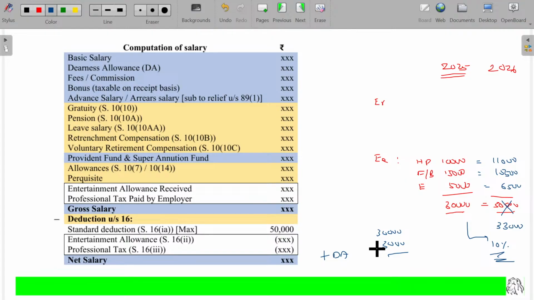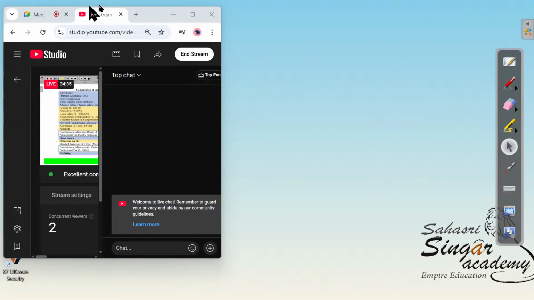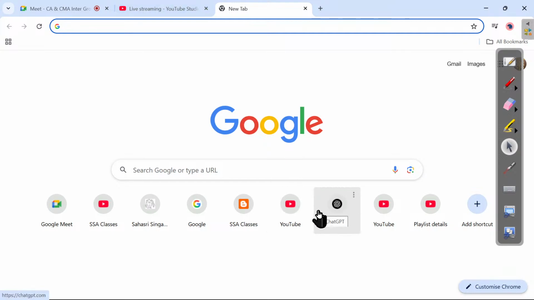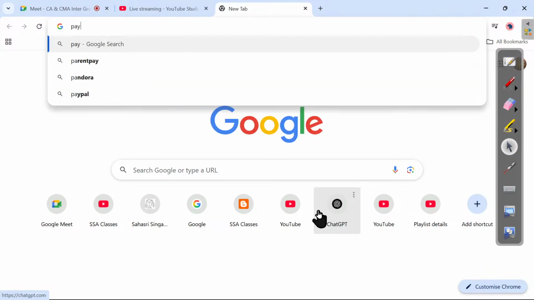So you might have heard about the pay commission. The pay commission is nothing but salary determination based on the cost of living index in the year of fixing the pay commission. Okay, pay commission.